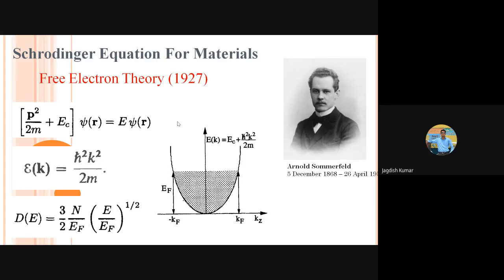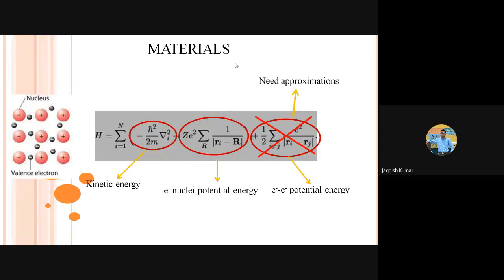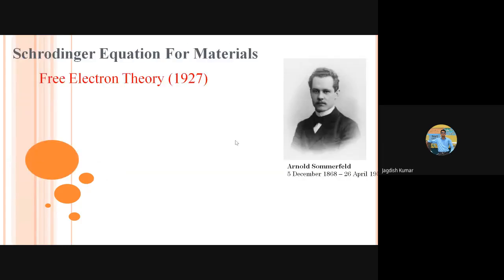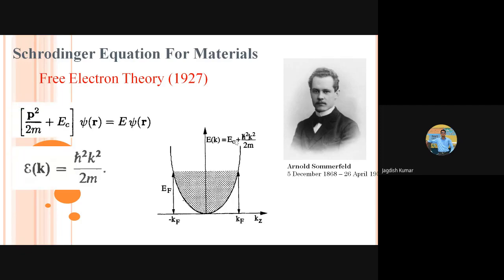I hope you have done it in your lower classes. So the Kronig-Penney model, all those things were refinements to this. Our objective was actually to come as close to this Hamiltonian as we can. And that's a whole full course in itself. So I just put it as a flavor here: what is free electron theory and how is it related to the general problem of material science? Okay.